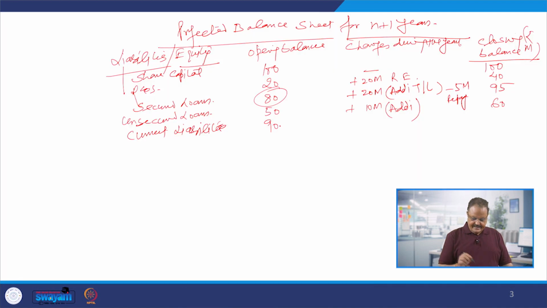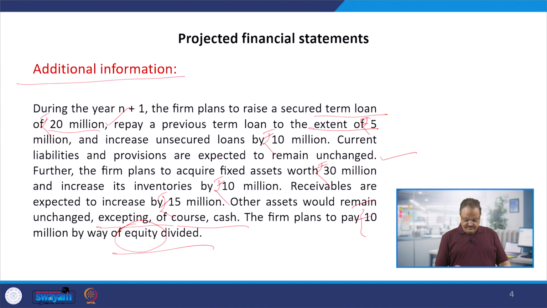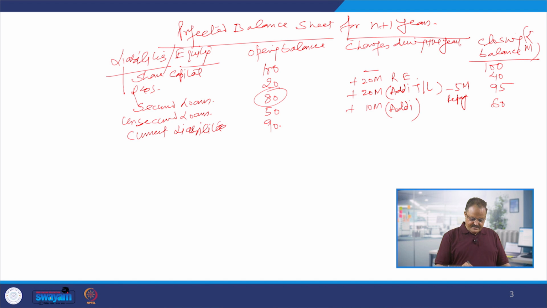And in this 90 million, is there going to be any additional change? Looking at the additional information, it says current liabilities and provisions are expected to remain unchanged. So no change is going to be there. Current liabilities are 90, no change.